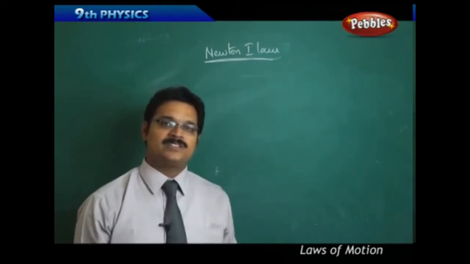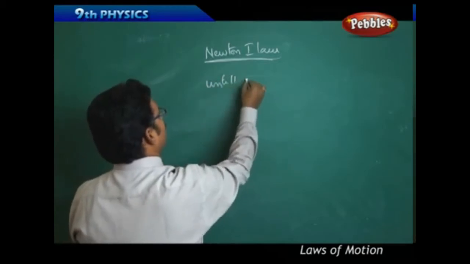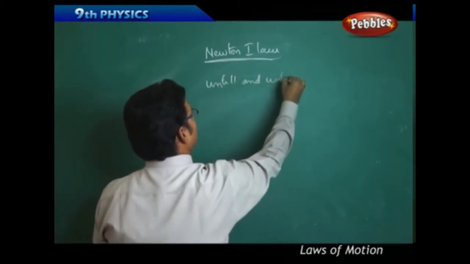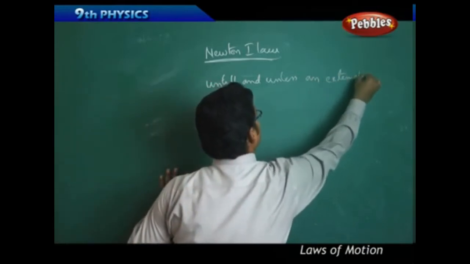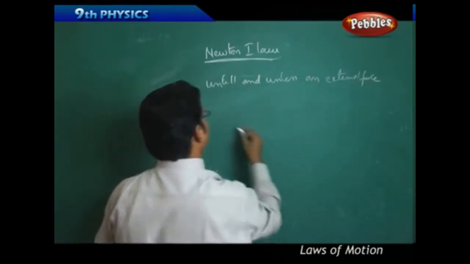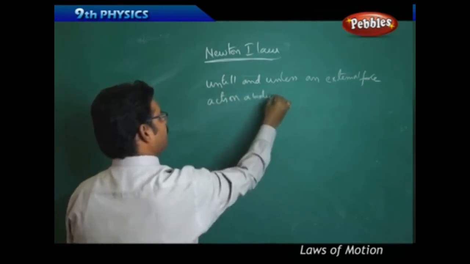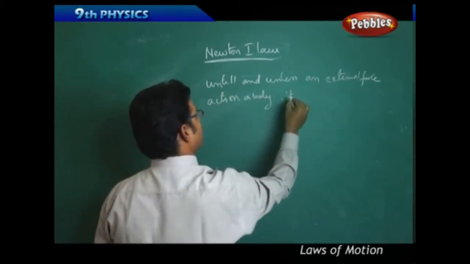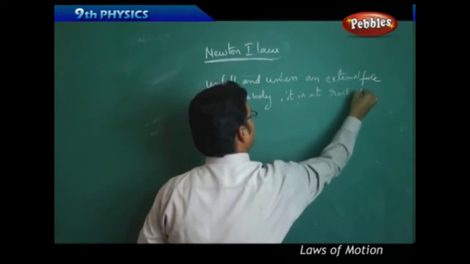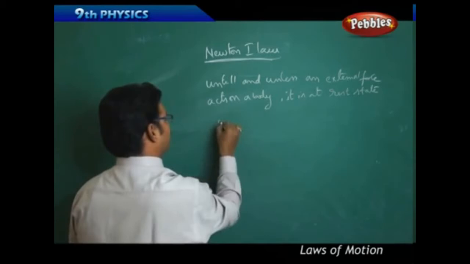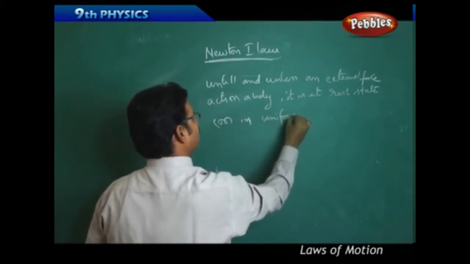So Newton's first law states that until and unless an external force acts on a body, it is at rest or in uniform motion.